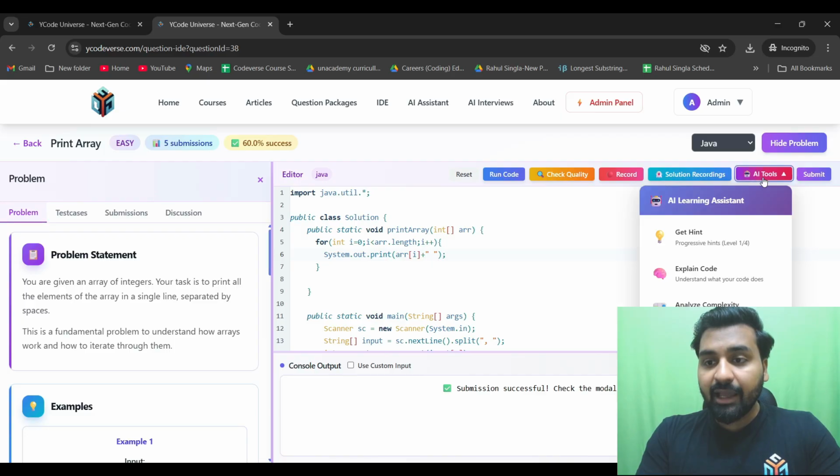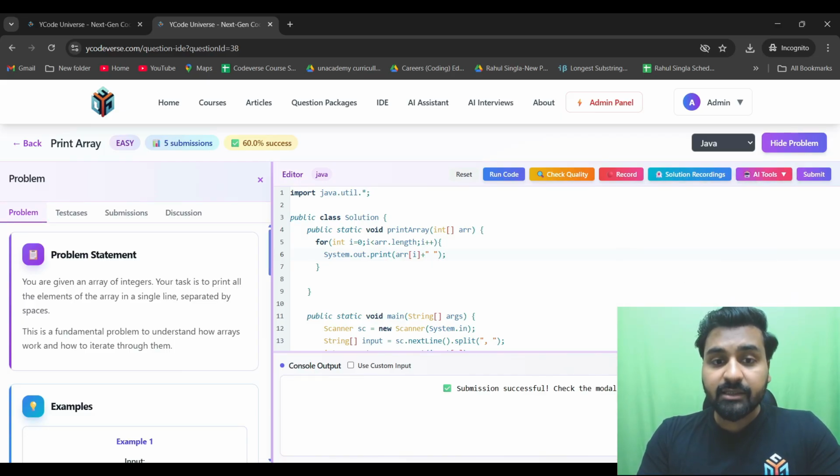You can go here and let's say I want to analyze the time complexity. So I click on it. It is analyzing. Okay, it is loading.